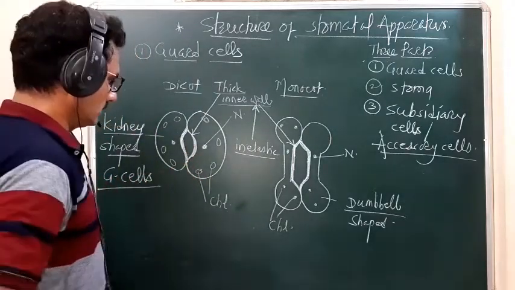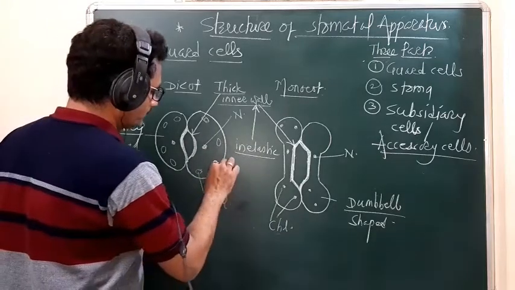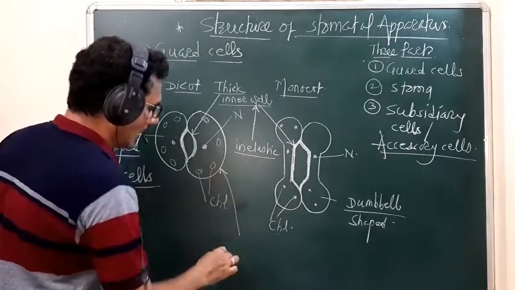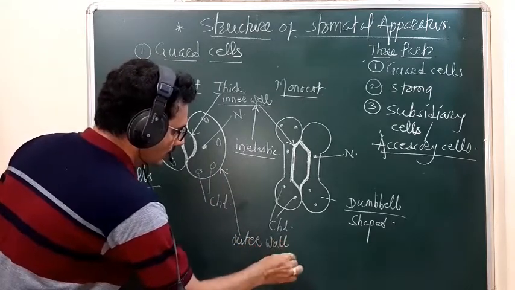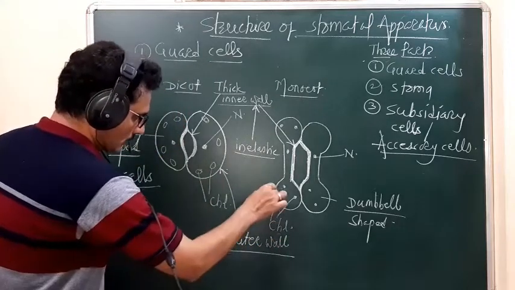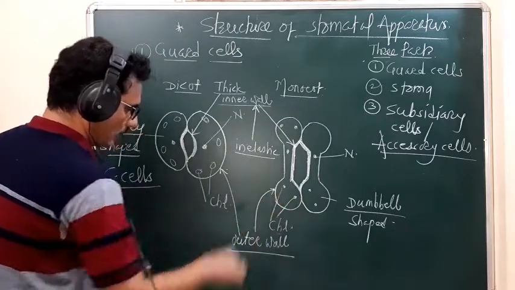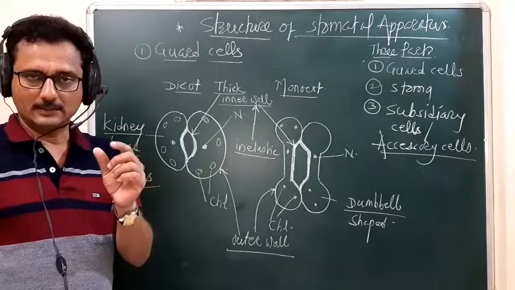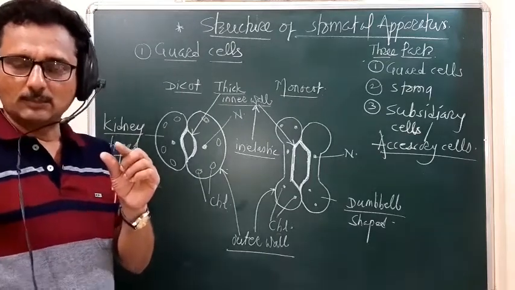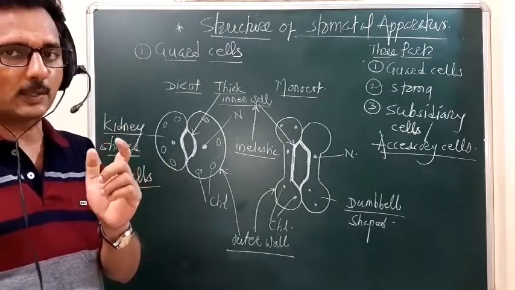Then the outer wall. This is the outer wall of this guard cell, and this is also an outer wall. This outer wall is thin and membranous. But what is the physical property?